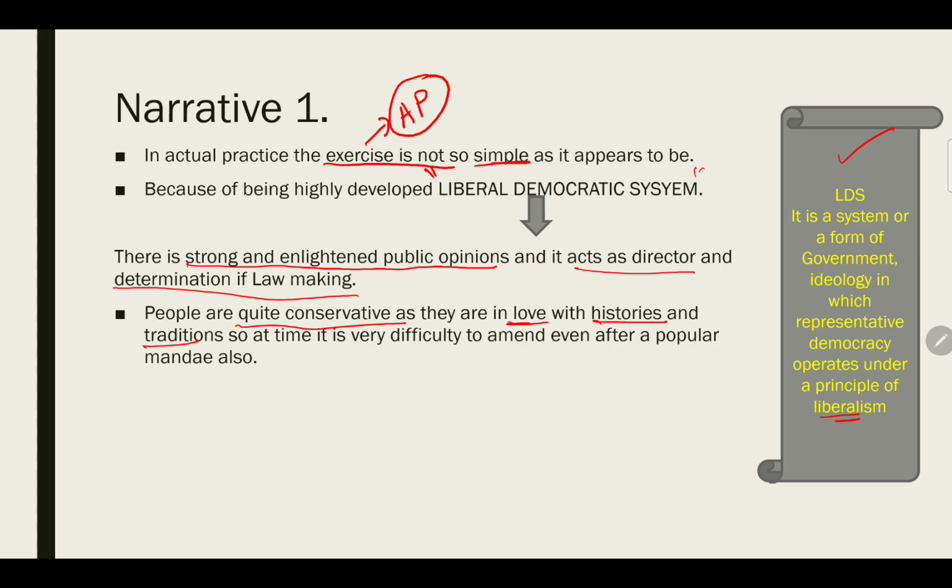So at that time it is very difficult to amend, even after a popular mandate.